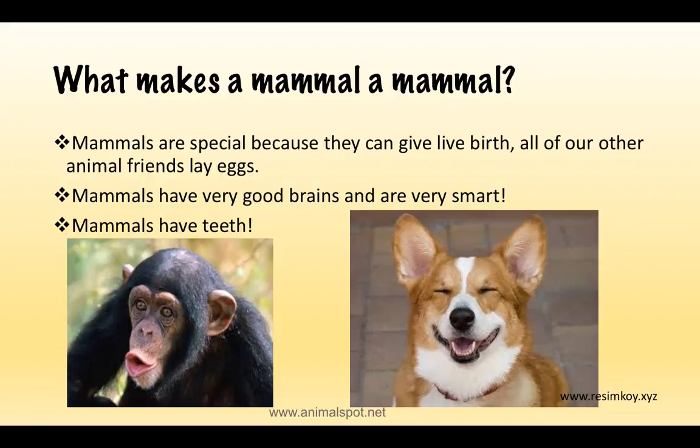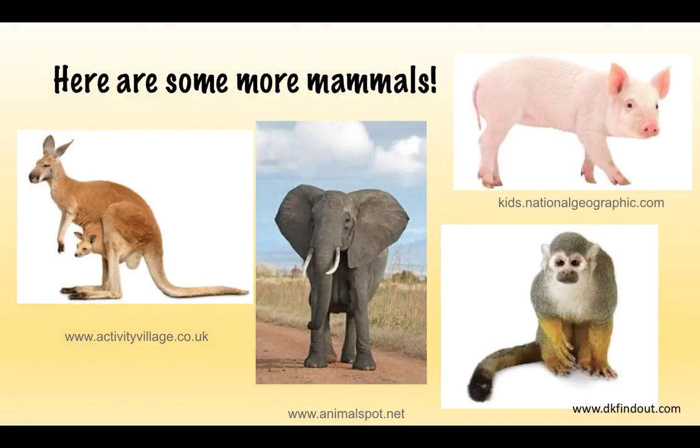Mammals are special because they can give live birth. All of our other animal friends lay eggs. Mammals have very good brains and are very smart. Mammals have teeth. Dogs and cats are mammals, but so are tigers and monkeys. Here are some more mammals. There's a bunch of mammals all over the world.